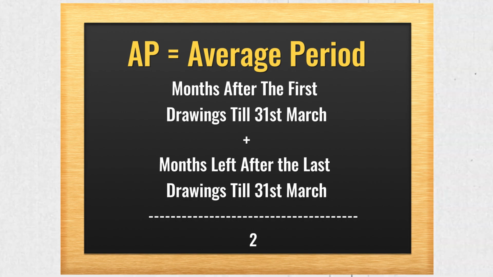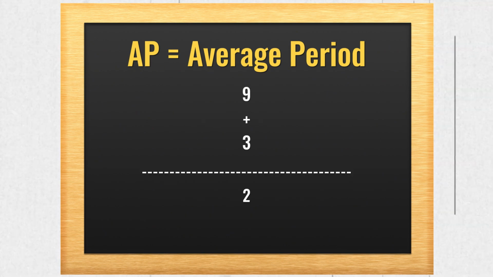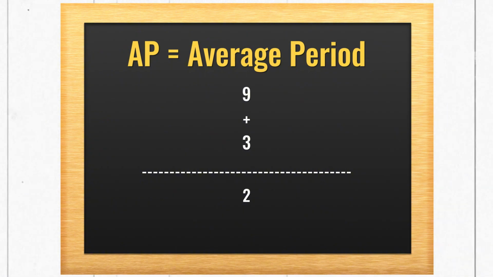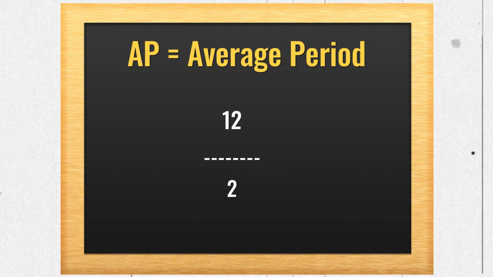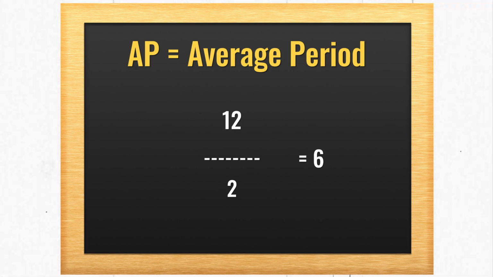So, the first drawing was made on 1st of July. So, from there to 31st March, the months remaining are 9. After that, the last drawing was done on 1st of January. So, the months left after the last drawing is 3. So, it is 9 plus 3 divided by 2. So, it will give you 12 upon 2, that is 6 is the AP. Okay, the AP for the second one is 6.